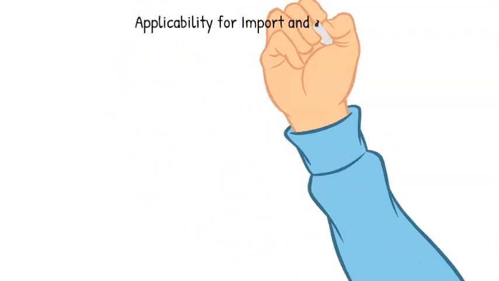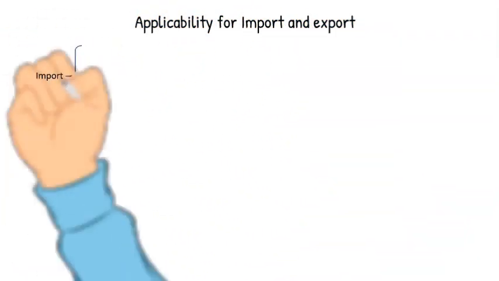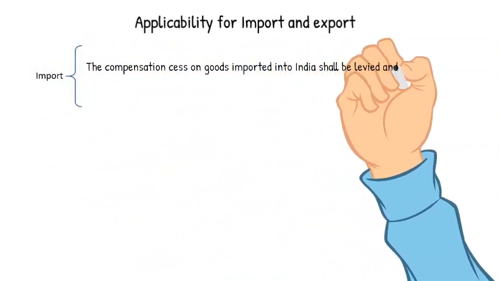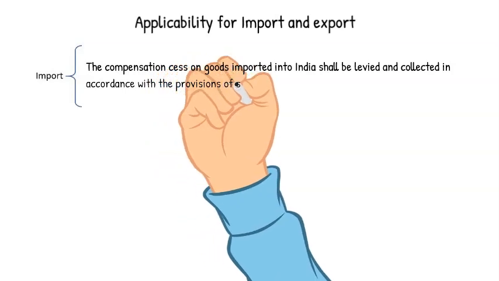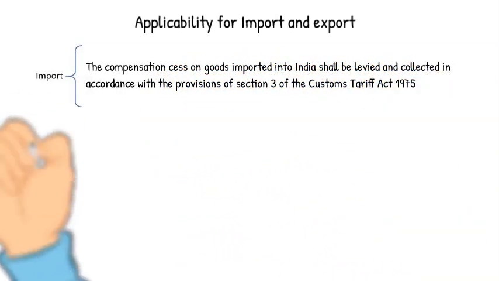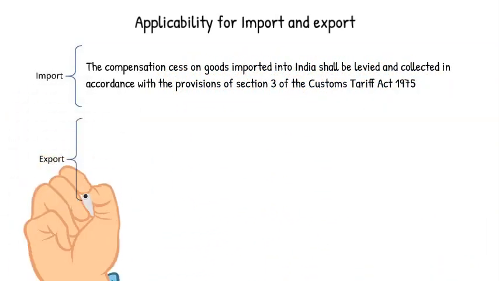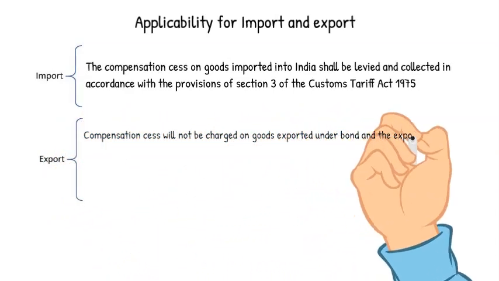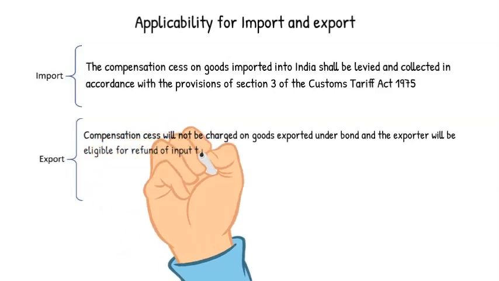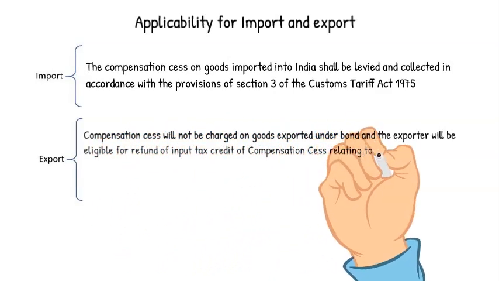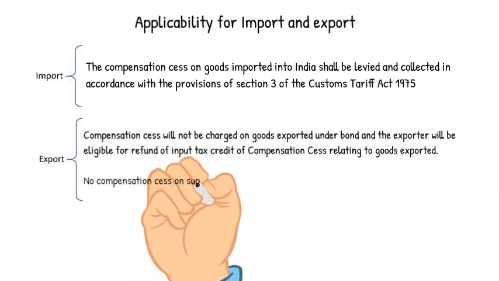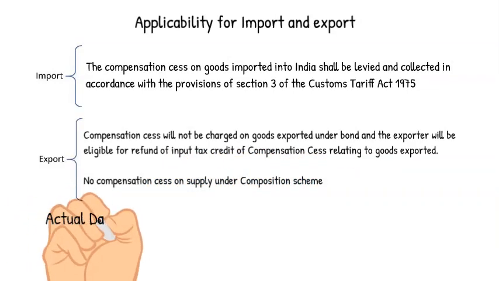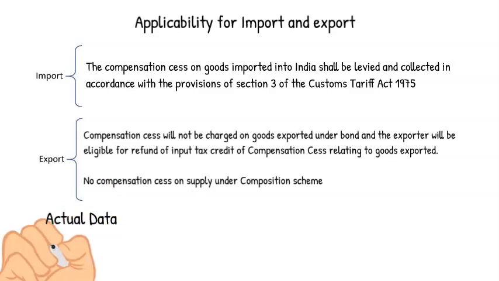Applicability for import and export. Import. The compensation cess on goods imported into India shall be levied and collected in accordance with the provisions of Section 3 of Customs Tariff Act 1975. Export. Compensation cess will not be charged on goods exported under bond, and the exporter will be eligible for refund of input tax credit of compensation cess related to the goods exported. No compensation cess on supply under composition scheme.